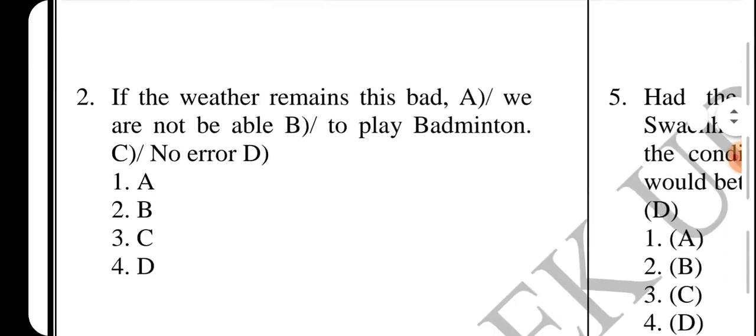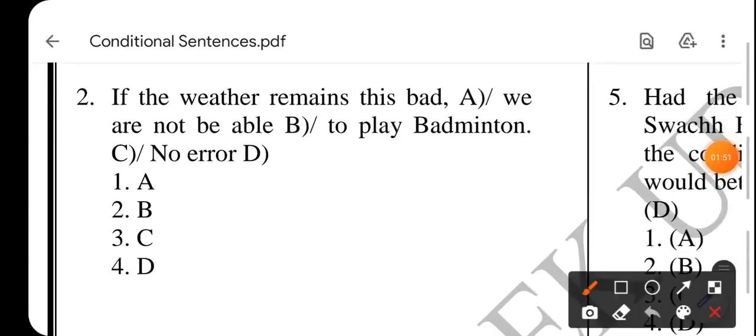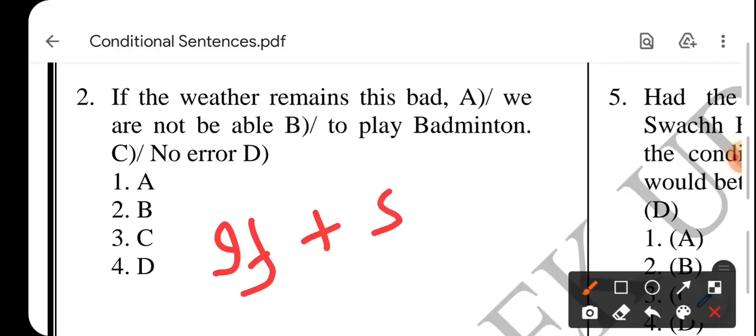Second part, if the weather remains this bad, we are not be able to play badminton. Now here two actions of the future, दो actions of future के one after the other. In such cases आप इसको कैसे करते हो? ये या तो ऐसे sentences if से start हो सकते हैं, unless से हो सकते हैं, suppose से हो सकते हैं. इसके साथ आता है subject, इसके साथ आता है V1 और इसके साथ आता है object.